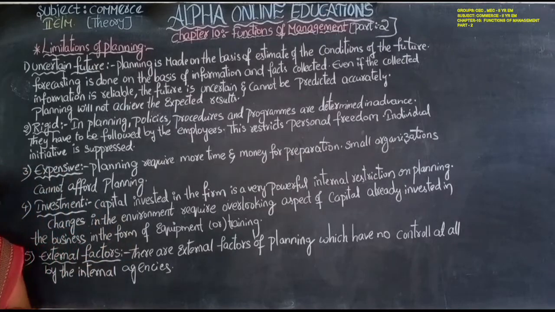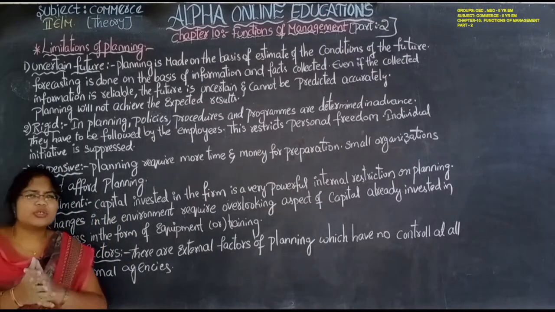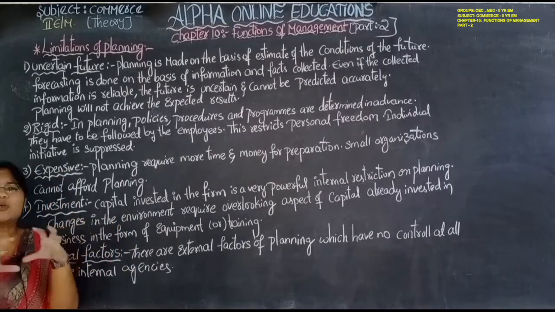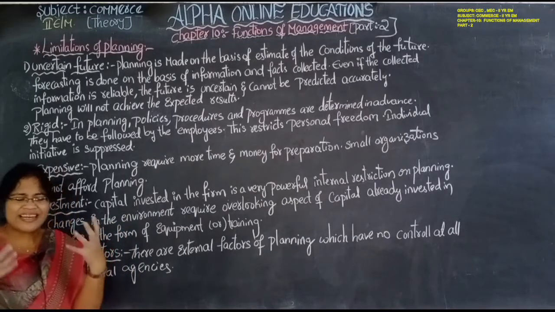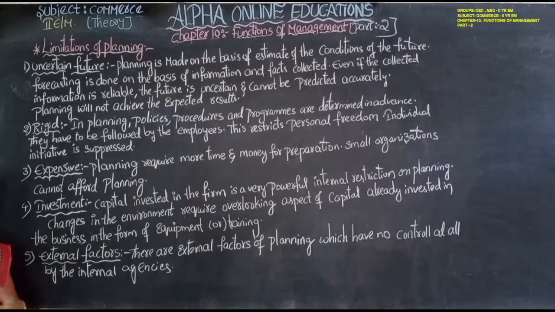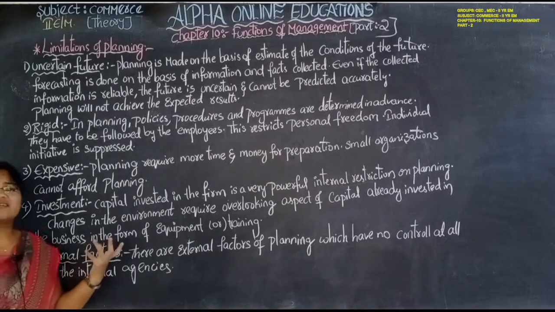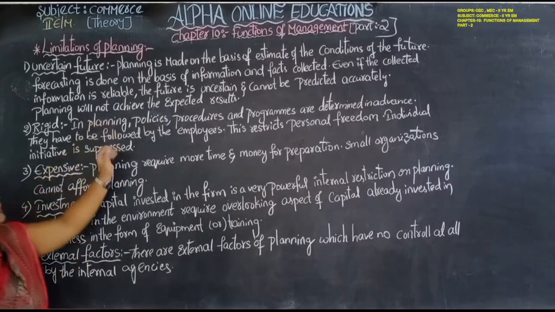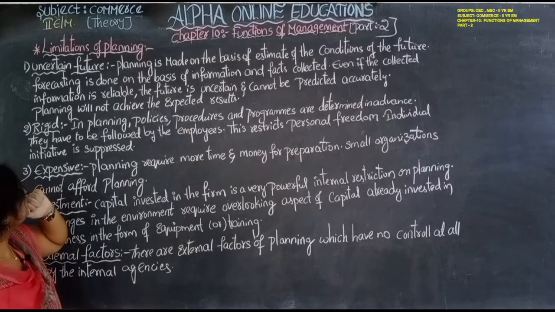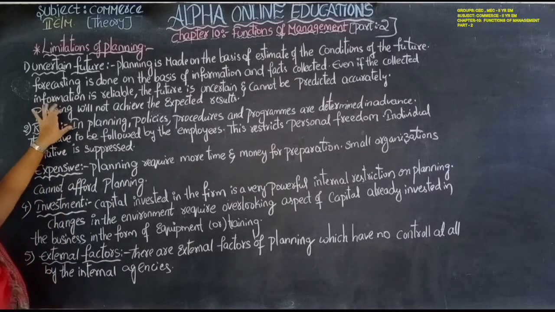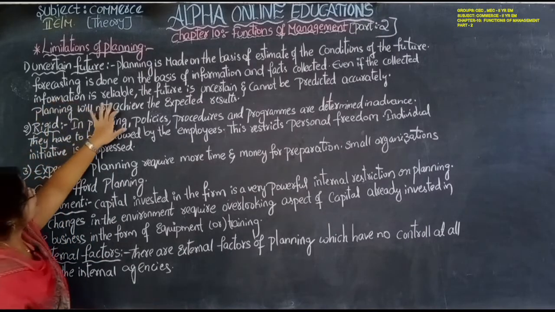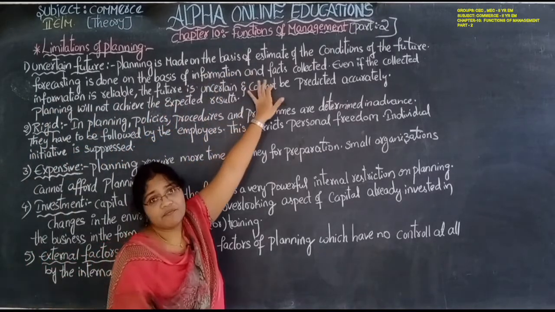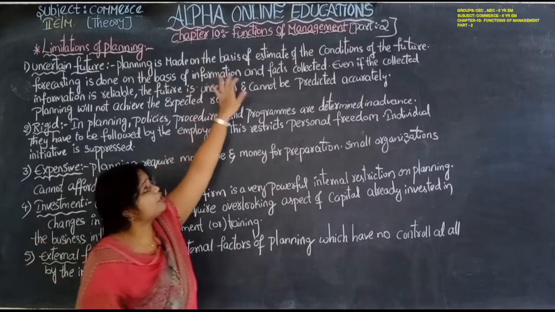So these type of things which are external, those things we can't control, right? We can't control the external factors. So we can control only internal factors. So that's why the external factors can't be controlled with the planning. The planning means while he is collecting the information and facts, whatever the information and facts he is collecting,